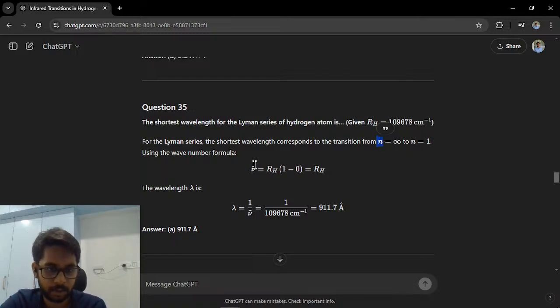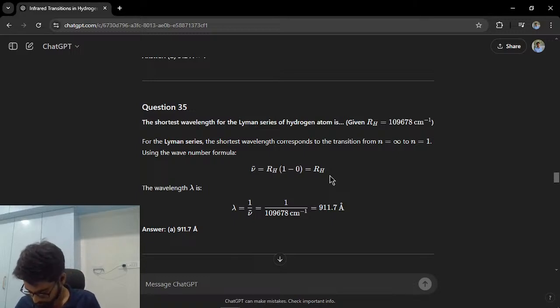Then they have used the wave number formula, which I have a doubt in, because the wave number formula which I remember was given by, if I'm not wrong, Rydberg himself, and he had a constant RH multiplied by Z square into 1 upon n1 square minus 1 upon n2 square, where n1 and n2 are the energy states, n1 being the final one where the electron finally comes, and n2 is the one it comes from initially. But here they seem to use some different formula, so let's check where they have used that. Yeah, see, this wavelength formula is RZ square times 1 upon n1 square minus 1 upon n2 square.